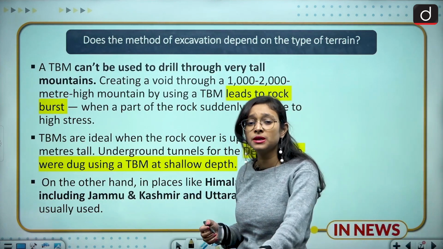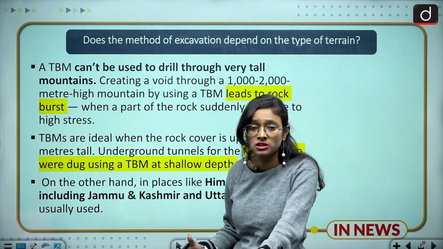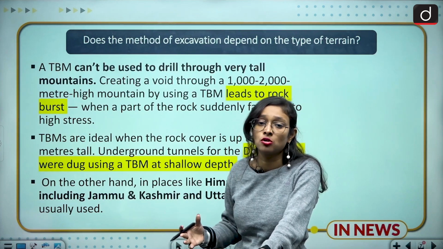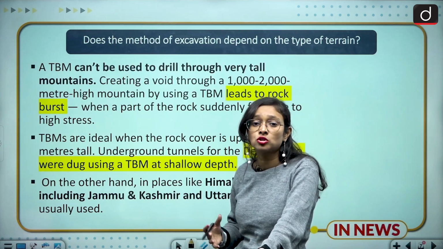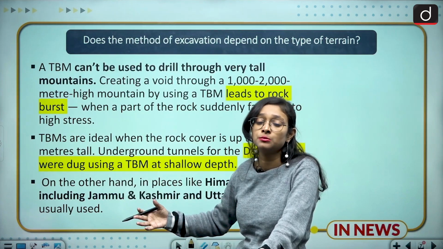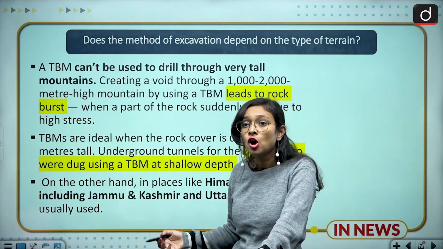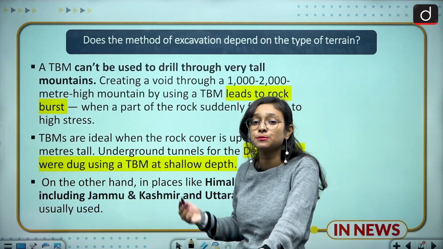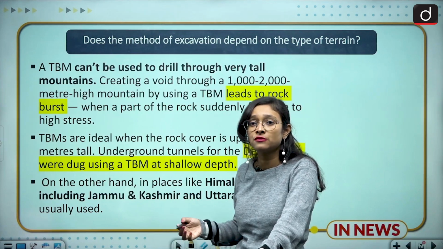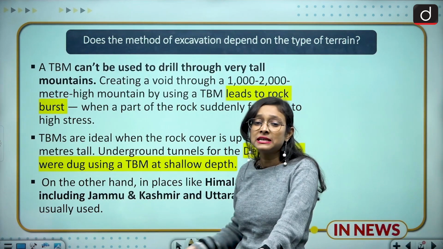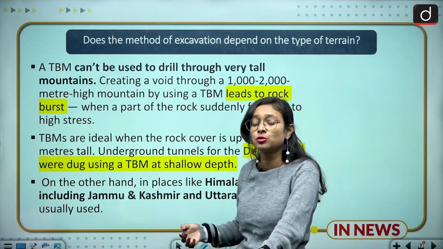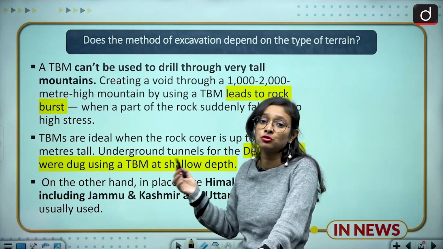TBMs are not very secure to use in hilly regions because they are only applicable up to 400 meters. They cannot be used on tall mountains of 1000, 1200 or 2000 meters. That's why DBMs are used. TBMs are also very expensive in nature, and they cannot be built in-house. There is no in-house build of the TBM. We import TBMs, so because of the imported nature also, we cannot use them.